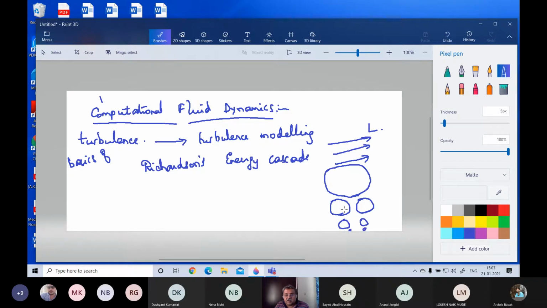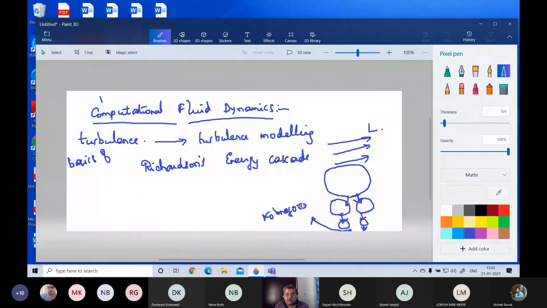It becomes smaller and smaller. So this will give its energy to this, this will give energy to this, and it will give it to the smallest size eddy, which we mentioned as the Kolmogorov scale eddy.